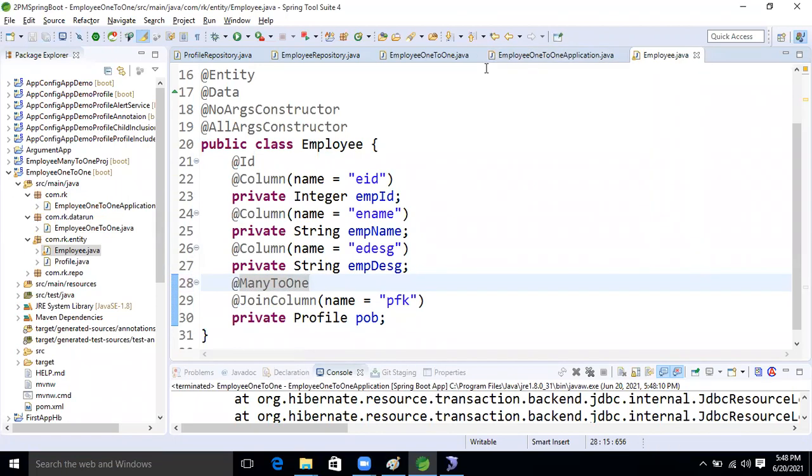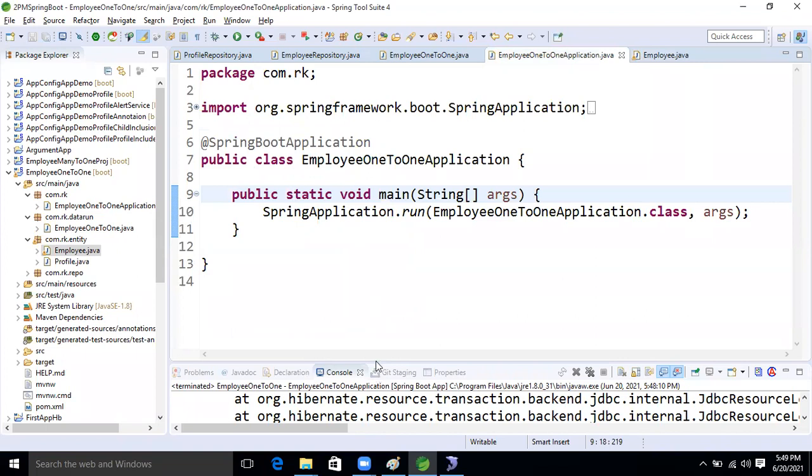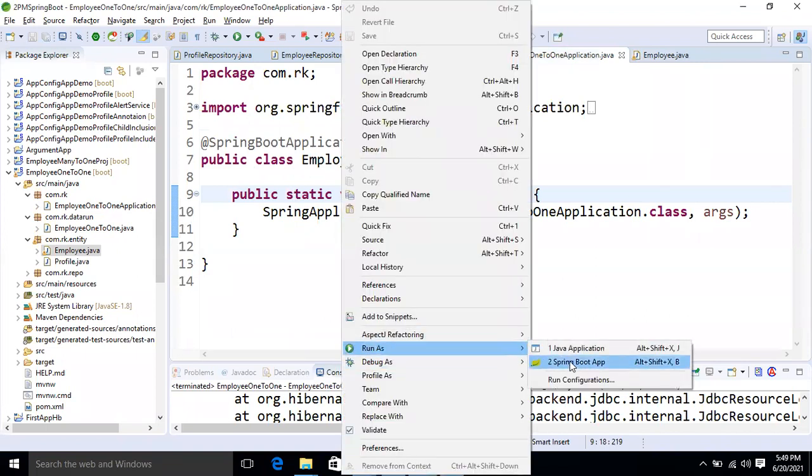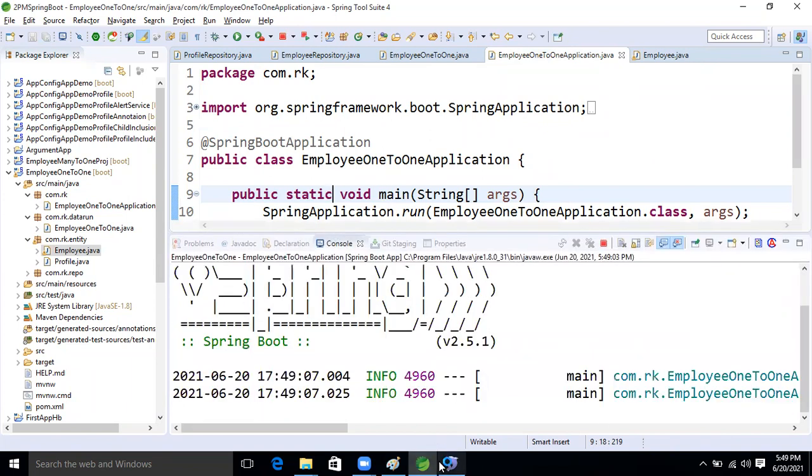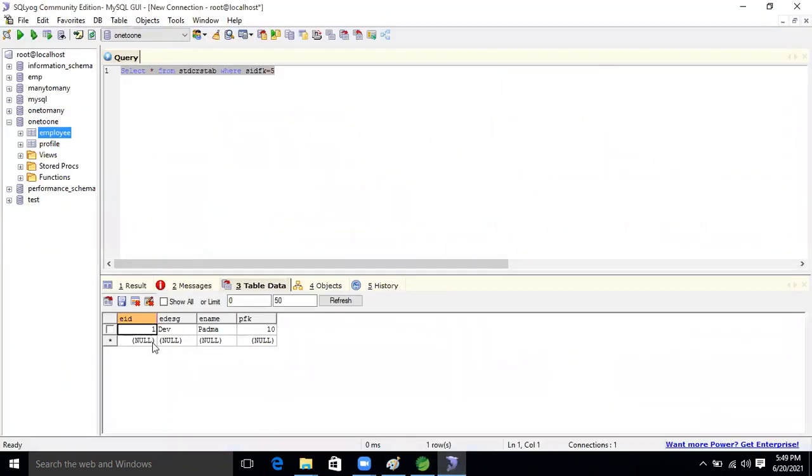Now run the application. It will run smoothly now. But this one, many to one, means duplicates are also allowed now in the foreign key.